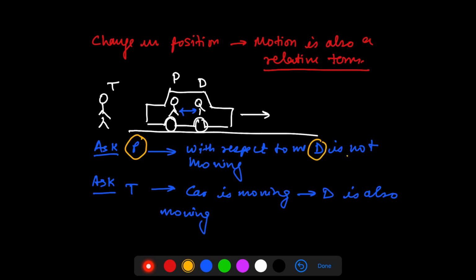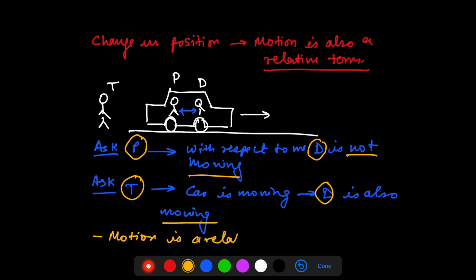Now again in this example, when my observer is P, D is not moving, and when my observer is T, D is moving. So I'm talking about the same object, or you can say the same person D, but with respect to P it's not moving, and with respect to T it's moving. So again I can conclude that motion is a relative term.